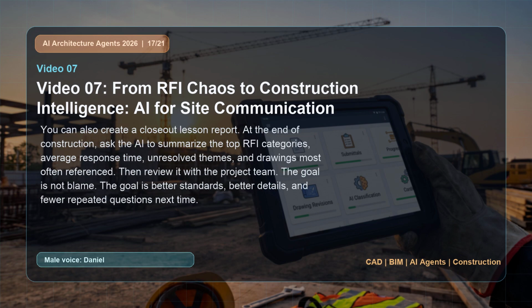You can also create a closeout lesson report. At the end of construction, ask the AI to summarize the top RFI categories, average response time, unresolved themes, and drawings most often referenced. Then review it with the project team. The goal is not blame. The goal is better standards, better details, and fewer repeated questions next time.